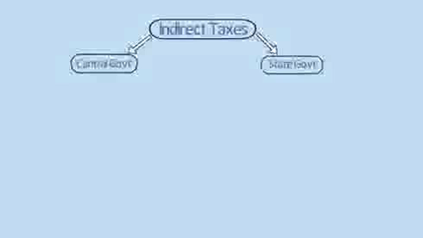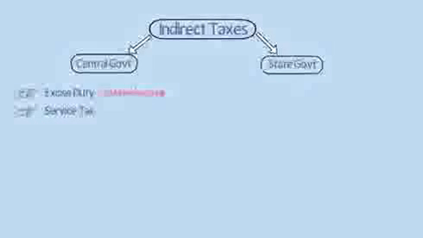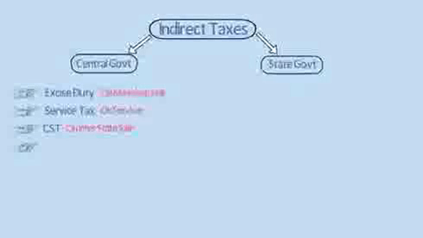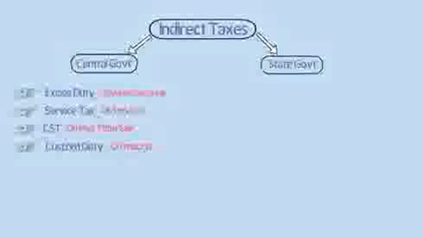Some major indirect taxes levied by the central government are excise duty. It is charged on goods produced or manufactured in India. Service tax. It is charged on provision of services. Central sales tax or CST. It is charged on interstate sale of goods, that is, when goods are sold from one state to another. Custom duty. It is levied on imports and exports of goods.